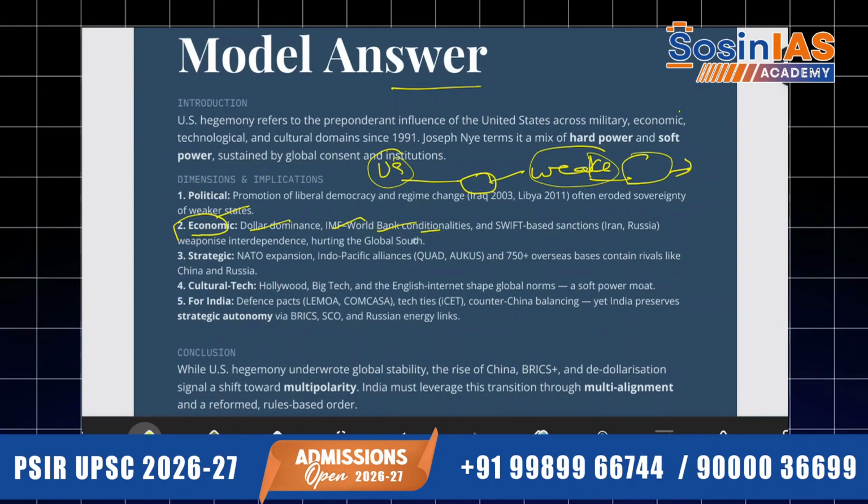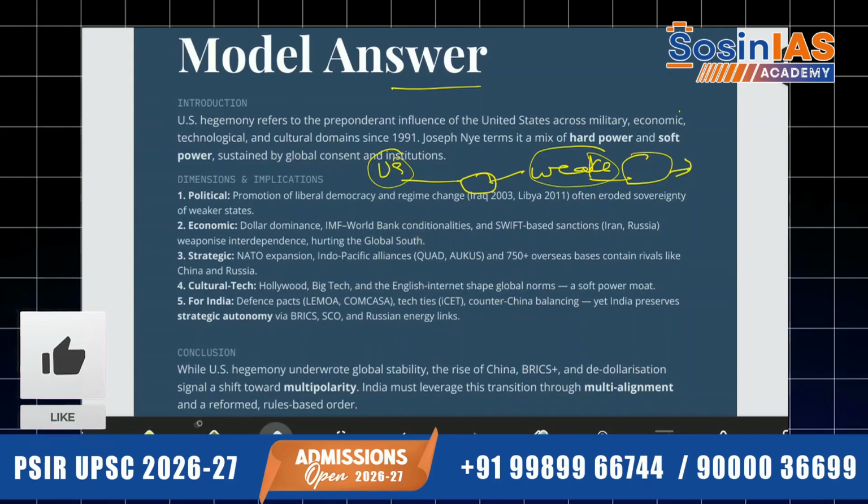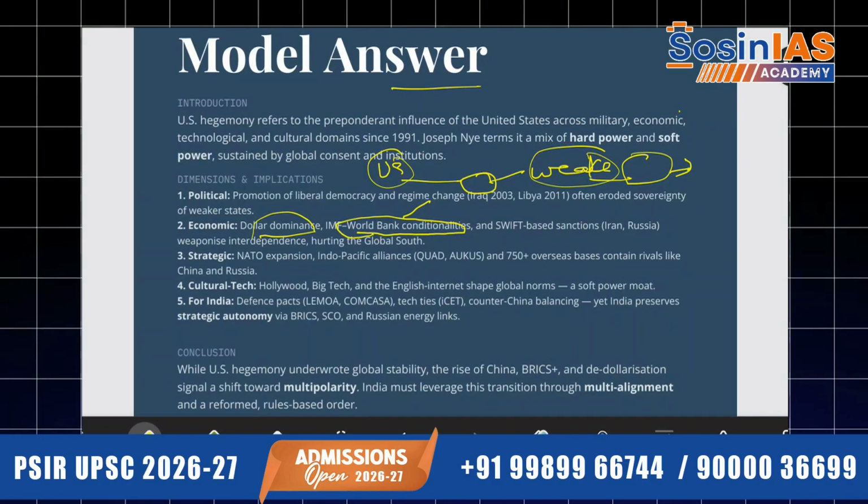Okay, if you talk about economic: dollar dominance everywhere, IMF, World Bank conditionalities are majorly outcomes of what? US policies only. Dollar dominance is there. Our country's exchange rate is also linked to the dollar only. The dollar is more sought after in our country than the rupee. If anybody tells you, I want to give you dollars or I want to give you rupees, you will say, oh, give me dollars. So that's how they have made the dollar dominance. IMF, World Bank conditionalities suit US interests.